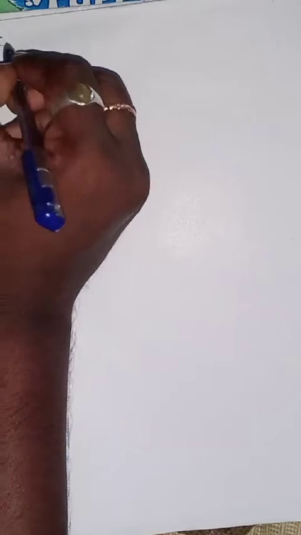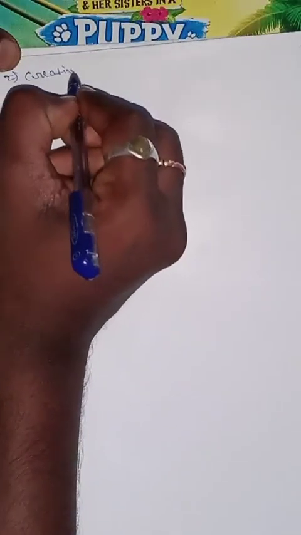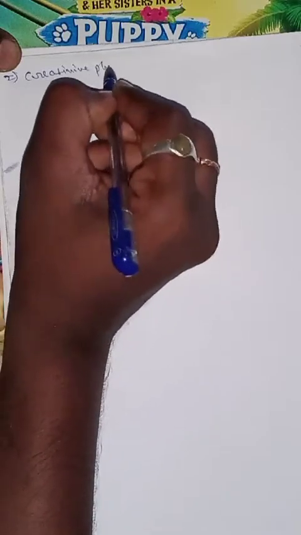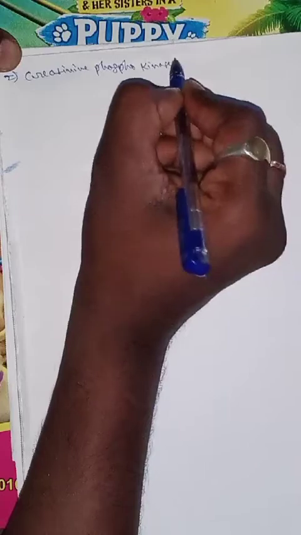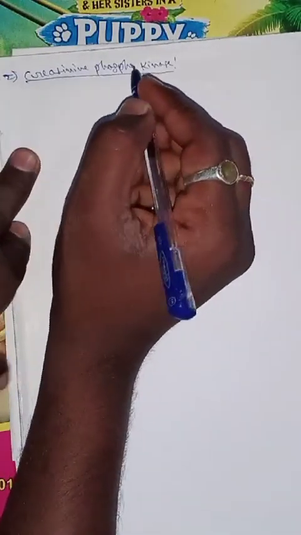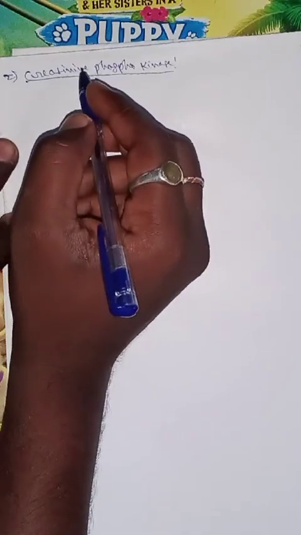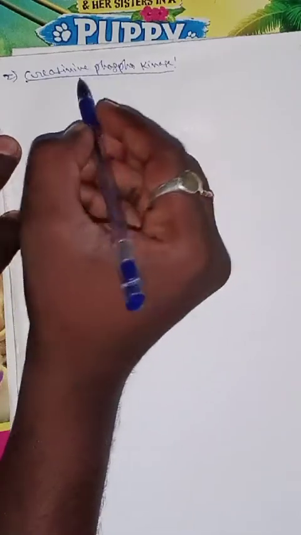The second enzyme is creatinine phosphokinase, which has isoenzymes. The creatinine phosphokinase enzyme catalyzes the interconversion of phosphocreatinine to creatinine.